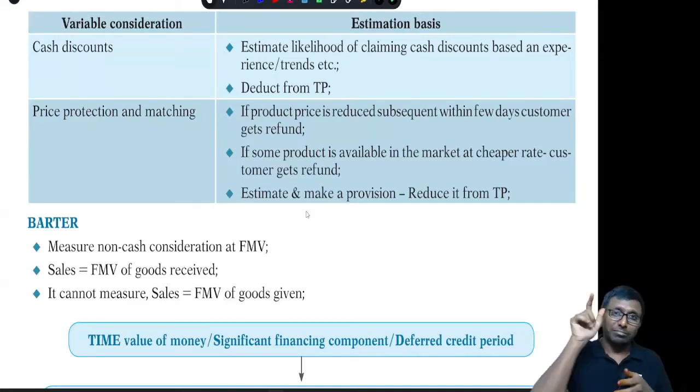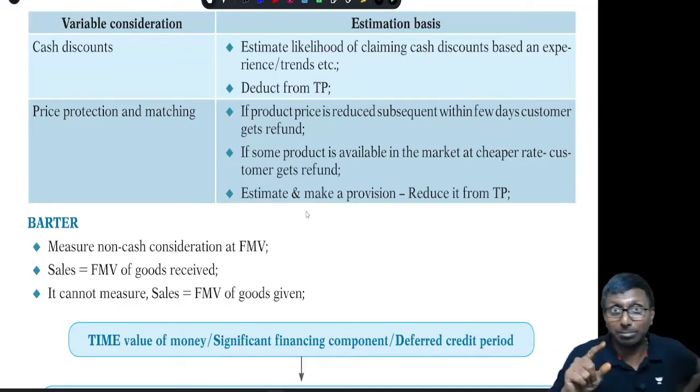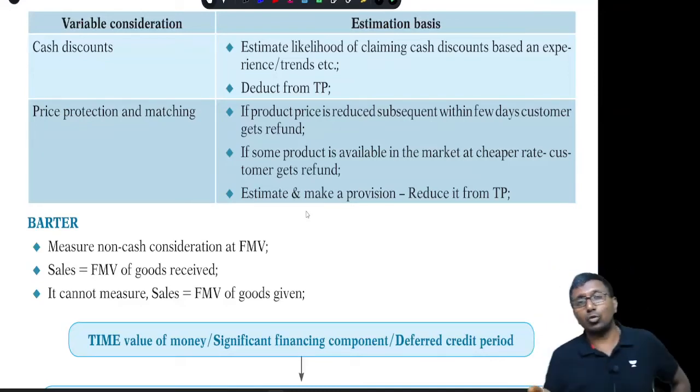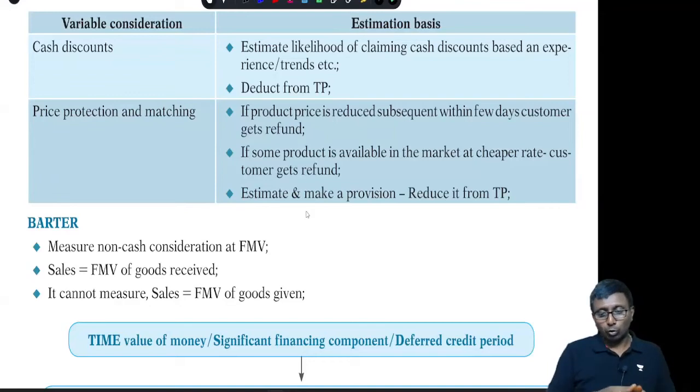Sir, I can't measure the fair market value of what I am receiving very clearly, sir. Then you can take the fair market value of what you are selling. That can be considered if you can't, but the first priority should go to the fair market value of what you received. If you can't measure that, then only you should go by this.